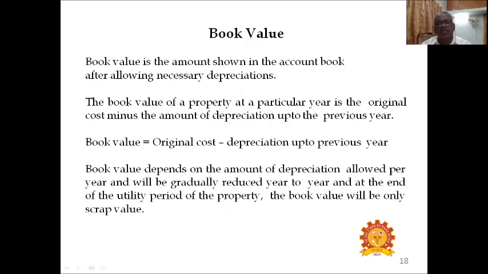So book value equals original cost minus depreciations up to previous year. Book value depends on the amount of depreciation allowed per year and will be gradually reduced year to year. At the end of the utility period of the property, the book value will be only scrap value. So after the utility period is over, the book value should be equal to scrap value only, because every year depreciation is deducted.